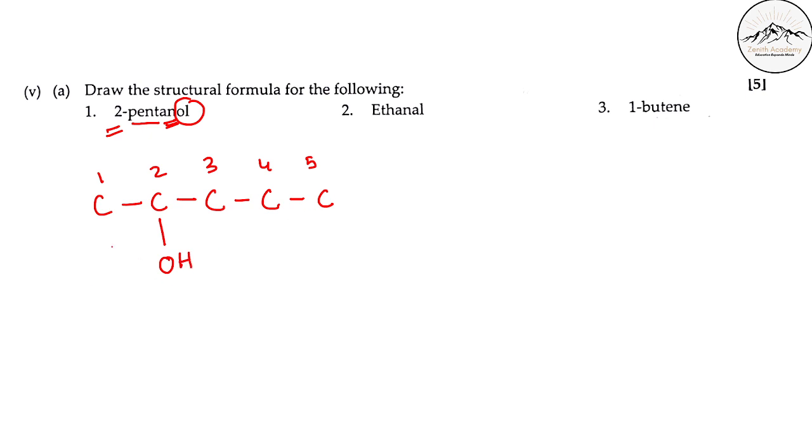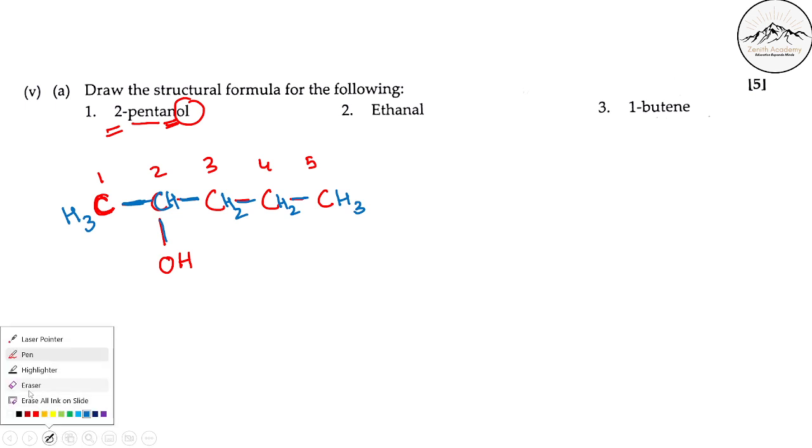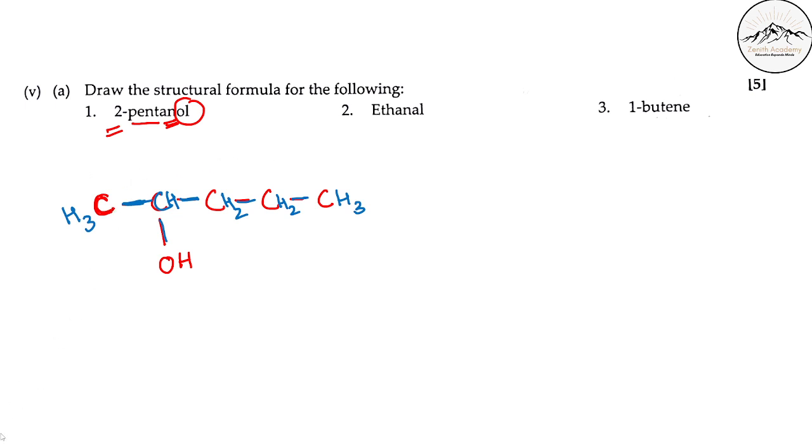Now you satisfy the valency of the carbons. This carbon has one valency already satisfied, so 3 are remaining. So put 3 hydrogens. For this carbon, 1, 2 and 3 are already satisfied, so you put only 1 hydrogen here. Here 1 and 2 are already satisfied, so put a 2. Here also 2 already satisfied, so put a 2 to complete 4. Here 1 is satisfied, so you put a 3. So this is 2-pentanol. Done. Later on, you can remove these numbers if you want.